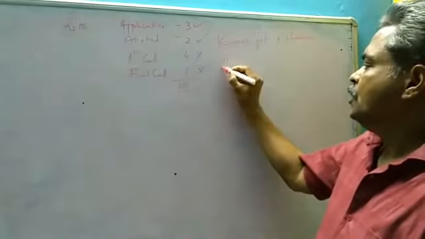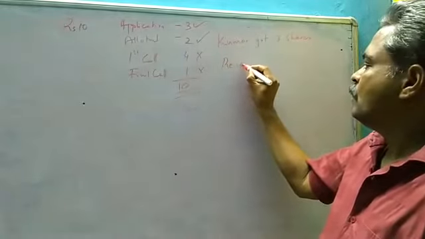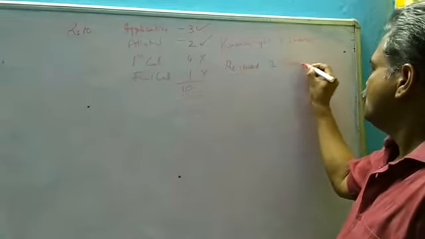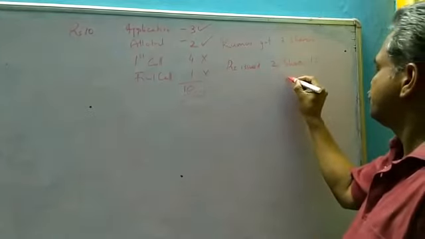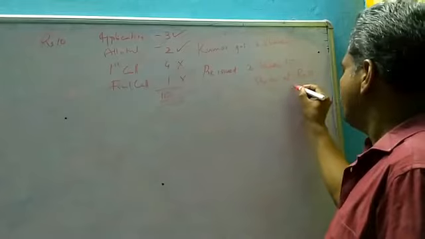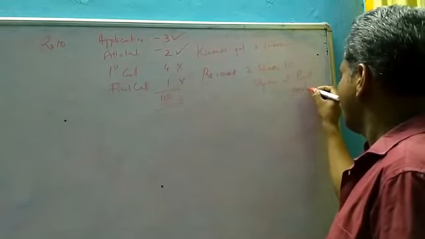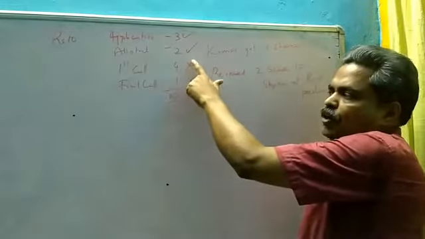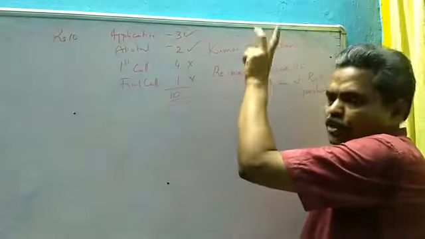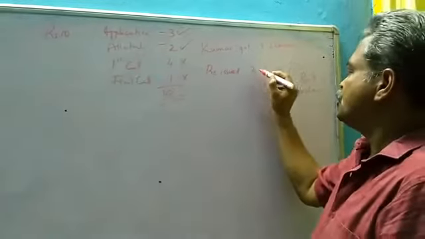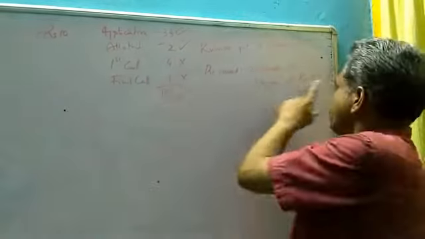And again reissued 2 shares to Shyam at rupees 8 per share. Kumar got 3 shares, he did not pay the first call and final call money, so the company cancelled his shares. And out of that, 2 shares were reissued to Shyam at a price of rupees 8.